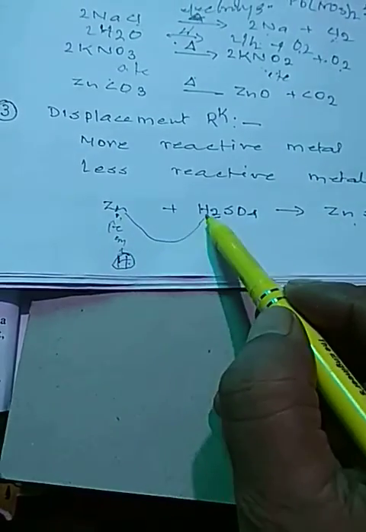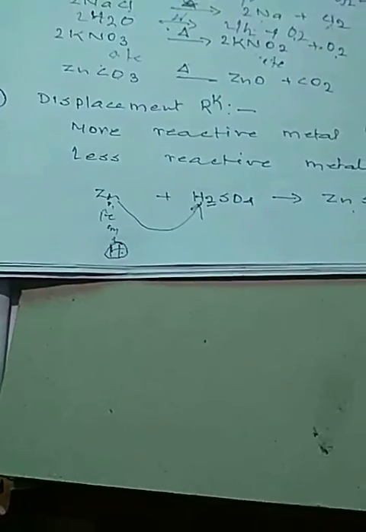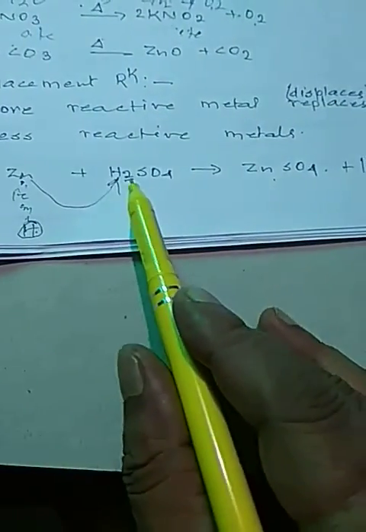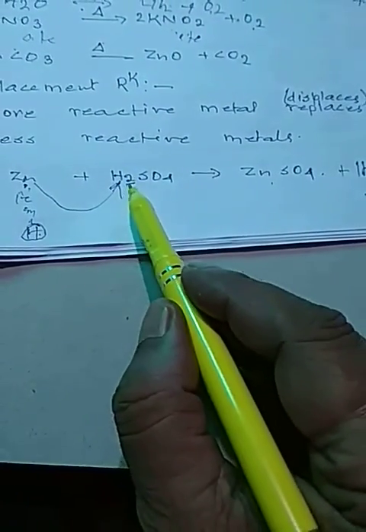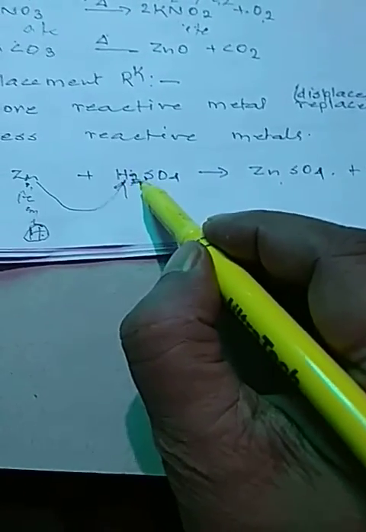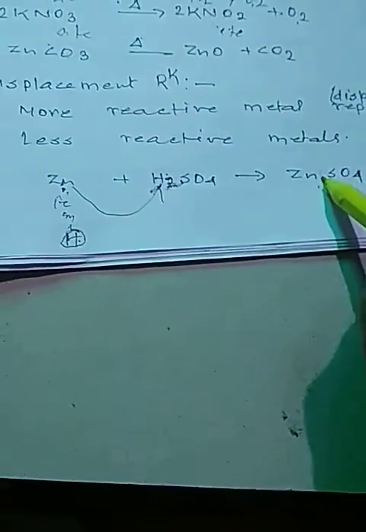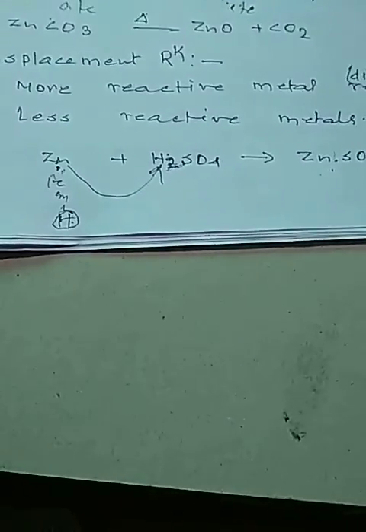So, zinc here replaces hydrogen. This was H2SO4. So, this H2 means hydrogen was replaced by more reactive metal zinc, right?